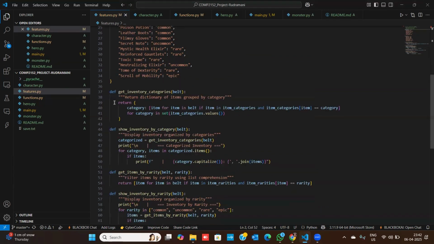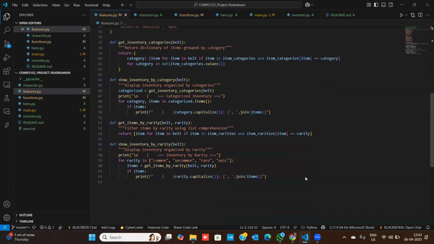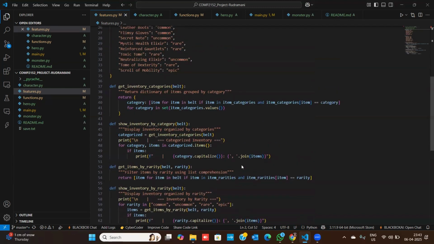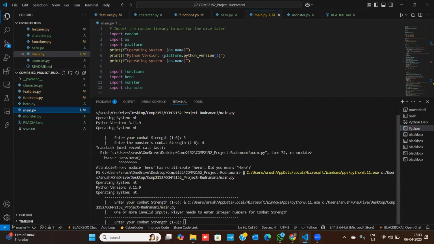Next is the get inventory categories and show inventory by category. These are the display functions. It returns a dictionary of items grouped by category, and then it also shows the inventory organized by category. Next up is the get items by rarity and show inventory by rarity. These are the initializers. Going towards the main.py, I will run the file now.